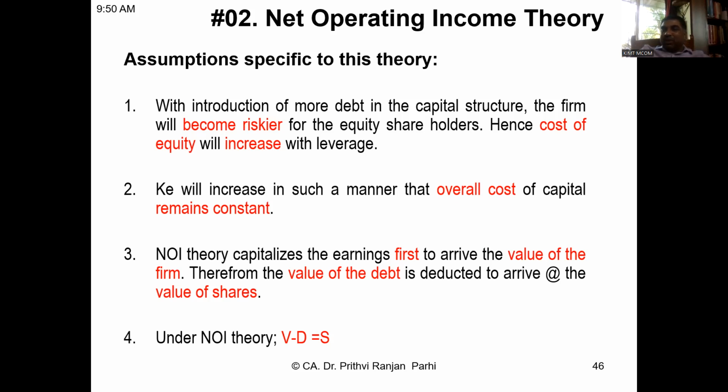This formula says first you arrive at the value of the firm, reduce the value of the debt, and the value of the shares is the residual value. The other theory is saying that value of debt is independent, value of shares is independent, and the overall value of the business is the sum of both of those.